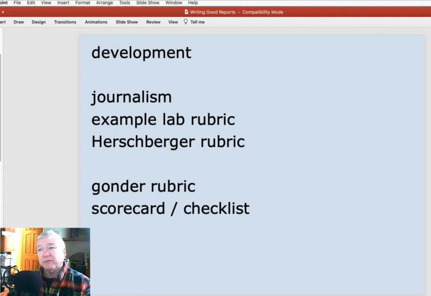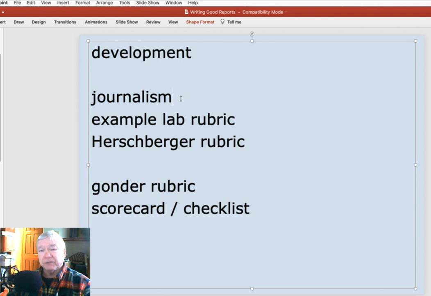Well, I developed it first of all from journalism, and we'll look at an example rubric and the Hershberger rubric, which I used to develop my rubric, and then my scorecard and my checklist, which is used as a template.